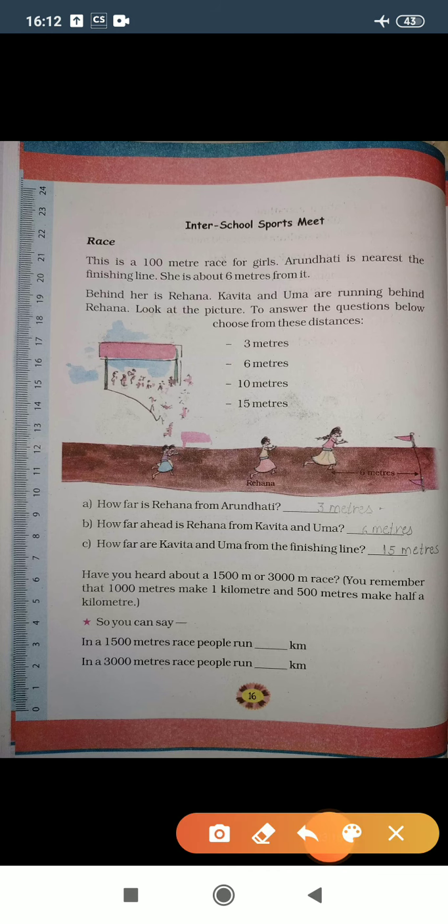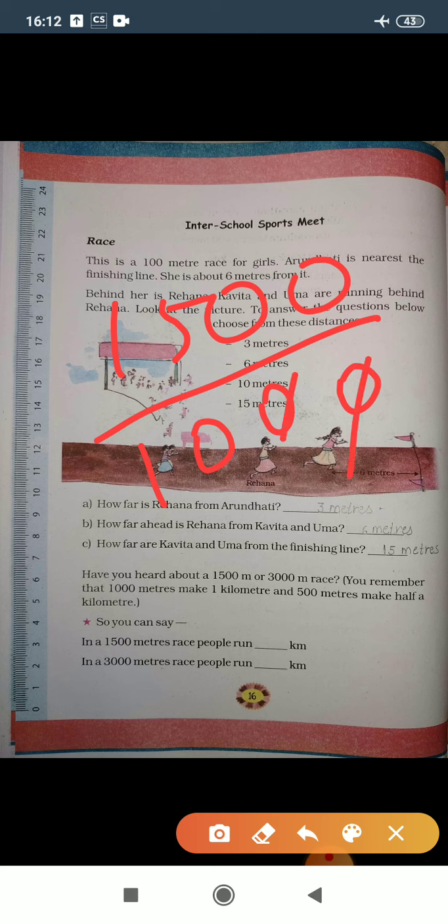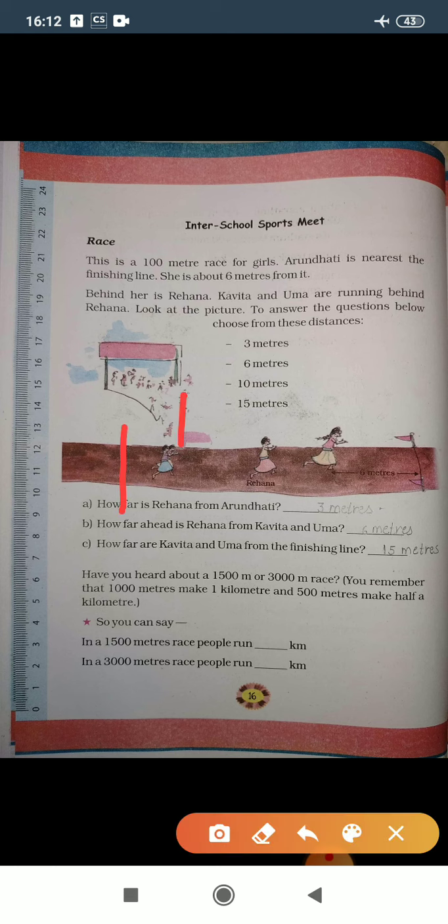Or you can also find out like this, 1500 divided by 1000, that means 2 zeros were cut. Here 15 divided by 10 gives you 1.5, that means 1 kilometer and 500 meter. Or else you can write it as 1.5 kilometer.